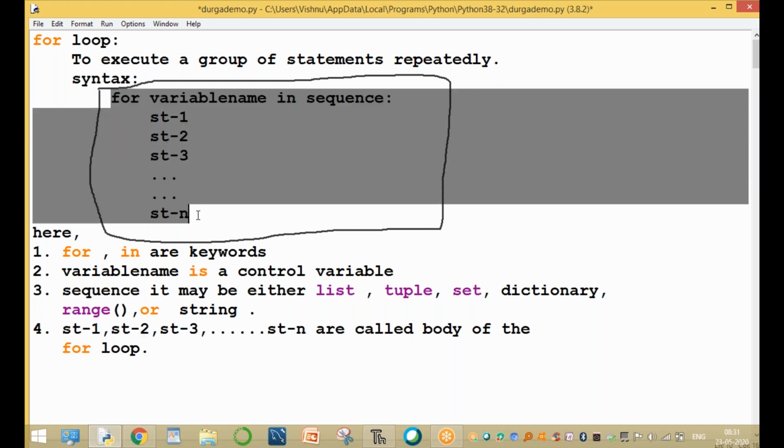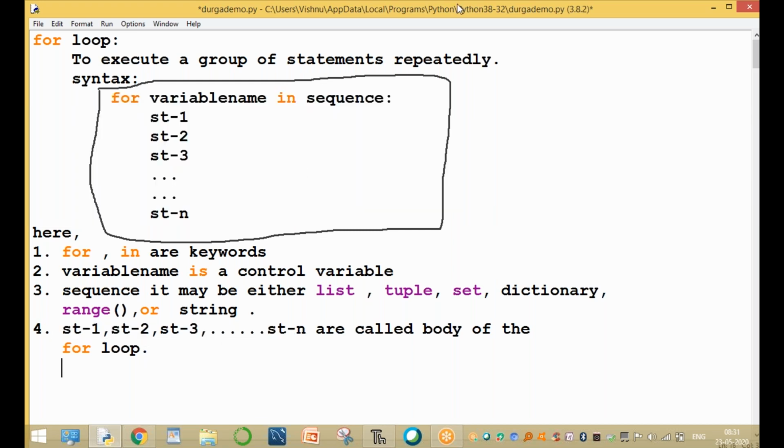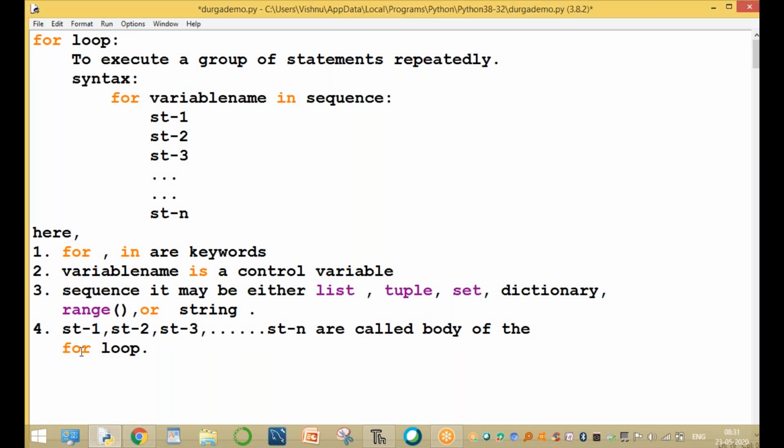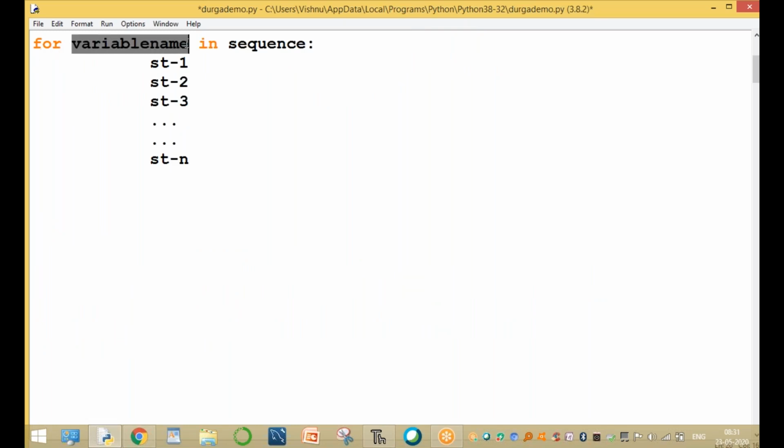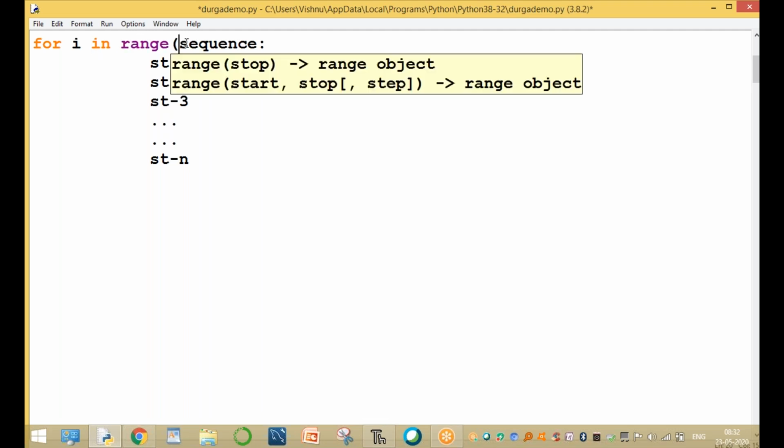Okay, clear. Now the syntax example: check this condition. Here we are using the variable name, and the variable name is i, simply any one variable. The sequence may be the range function. Range means here we are using 3 parameters, and this is the syntax.